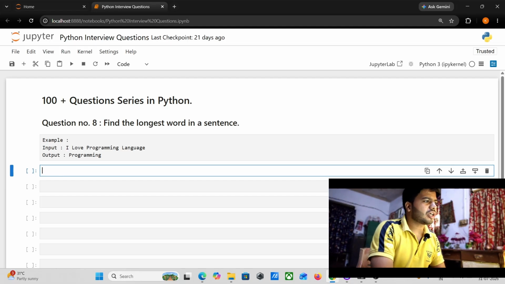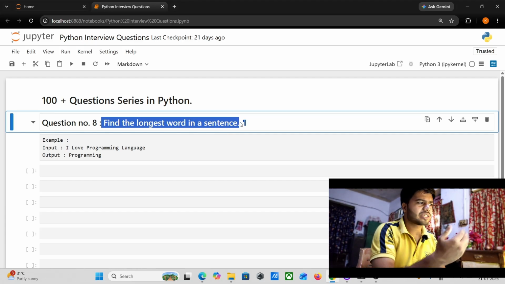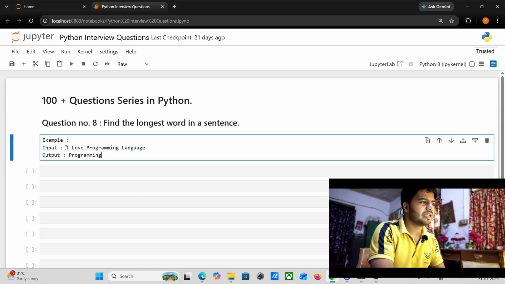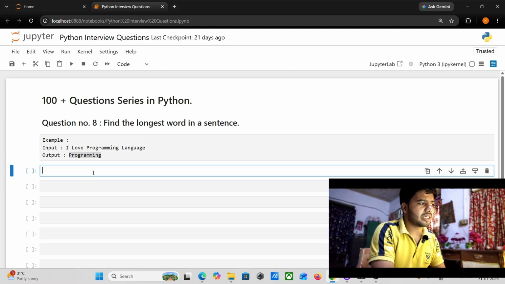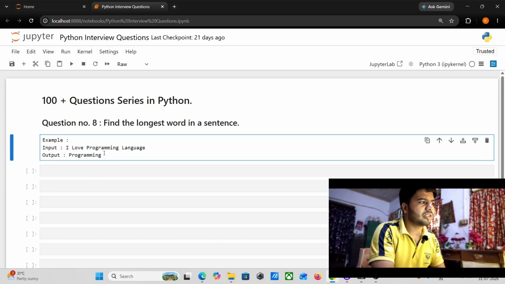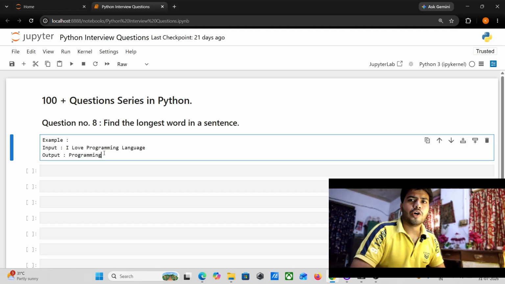The question says: find the longest word in a sentence. You read the question and you can understand what it demands. If somebody writes a sentence like "I love programming language", I need to find out which word has the maximum number of characters. Here, the word programming has the maximum characters, so it should be returned. We need to code according to that.